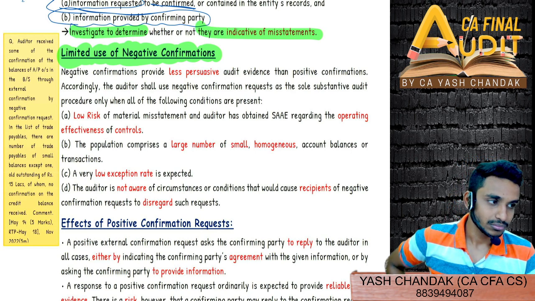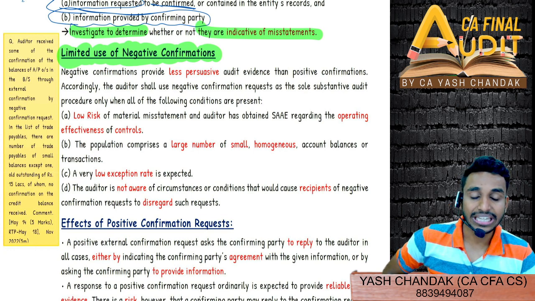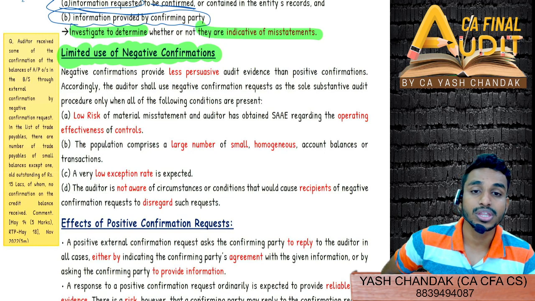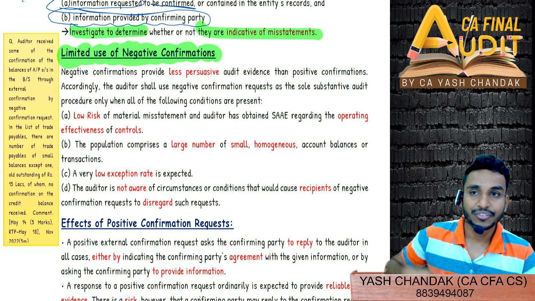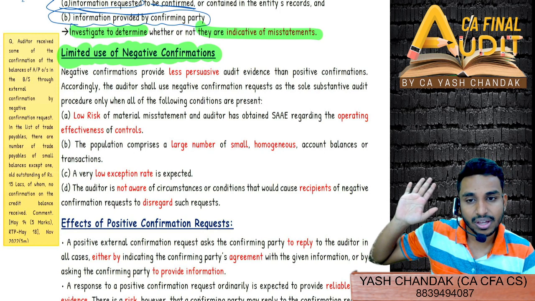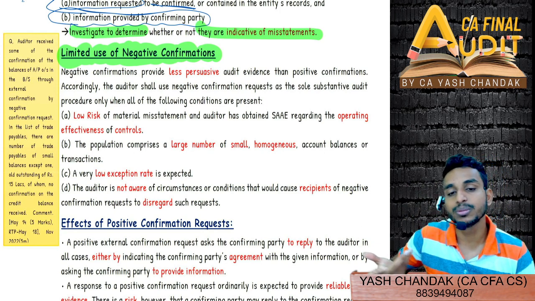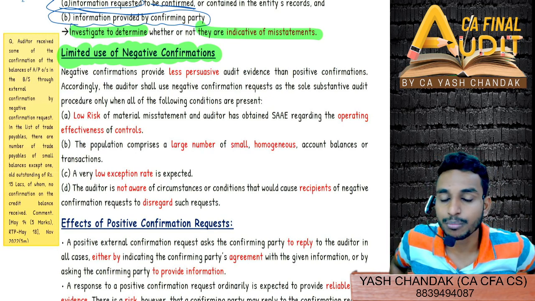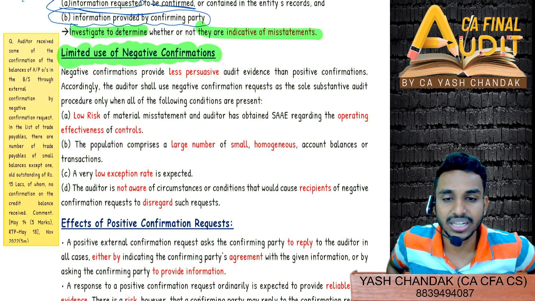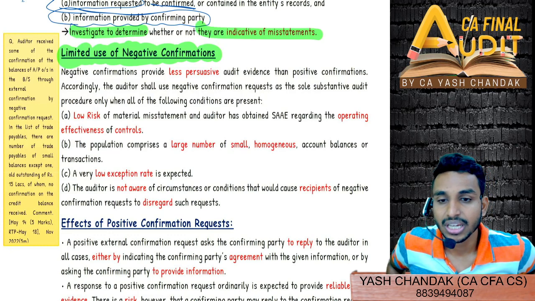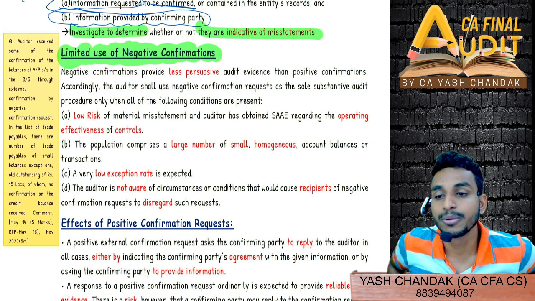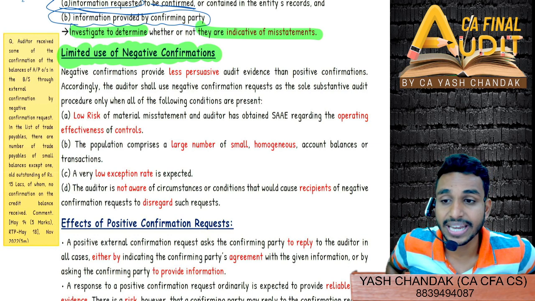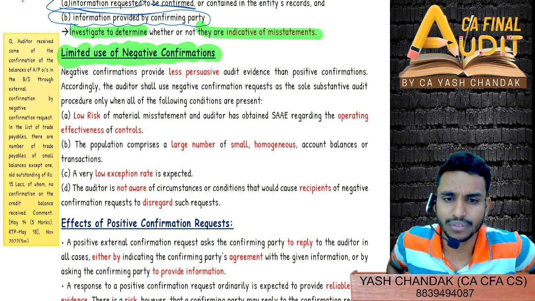Okay, sir. You cannot use negative confirmation everywhere because, as Kapil said just now, it's not persuasive audit evidence. You cannot be persuaded from this evidence. We sent out the negative confirmation request, now Sagar didn't respond, so we'll assume that I sent out 1 crore to be confirmed, and since Sagar didn't respond, 1 crore will be there. Now 1 crore could be a material amount for me. It could not be material for Ambani, but it could be material for me.